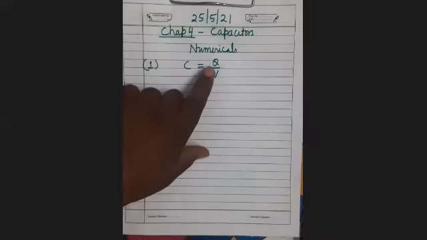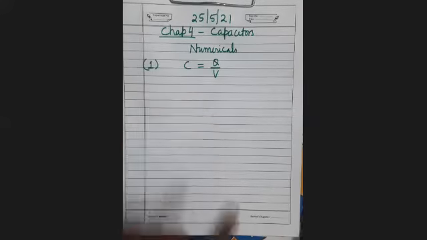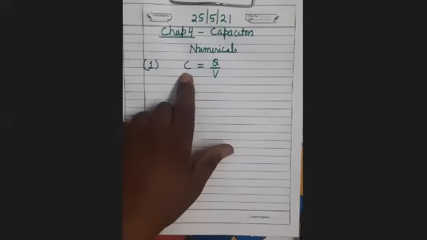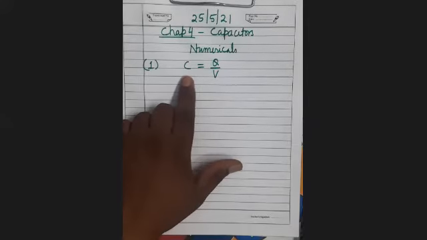Now, when you increase the magnitude of charge, what will happen? V will also increase, but the ratio of Q upon V will remain constant. And this ratio we call electrical capacitance. And electrical capacitance decides how much charge a conductor can hold.